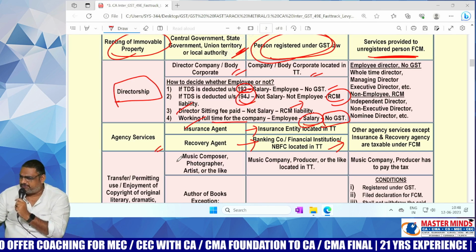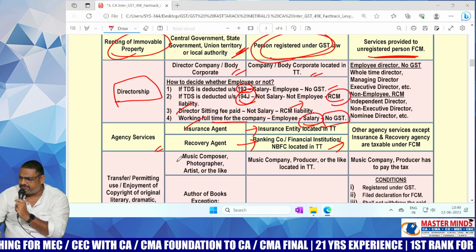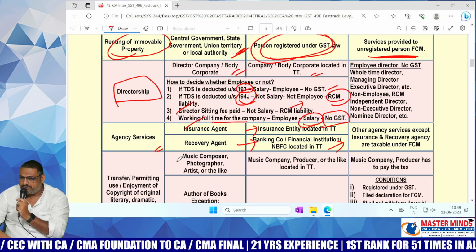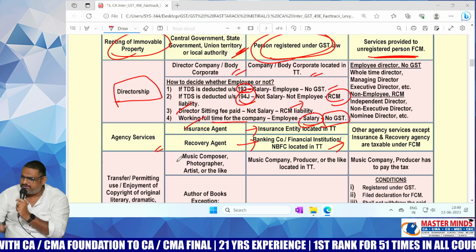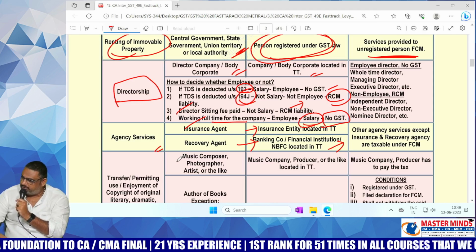Generally, in three cases, the concept of RCM will be applicable: if the supplier is unorganized, if the supplier is an individual, if the supplier is government itself. In all these three cases, the concept of RCM will be applicable. That is the point you need to remember.